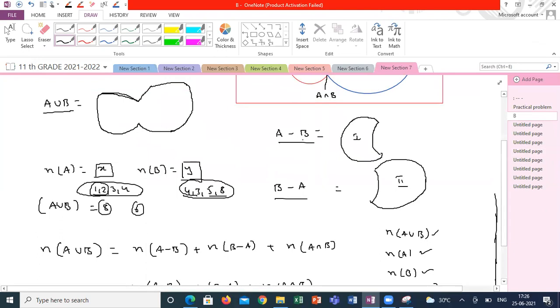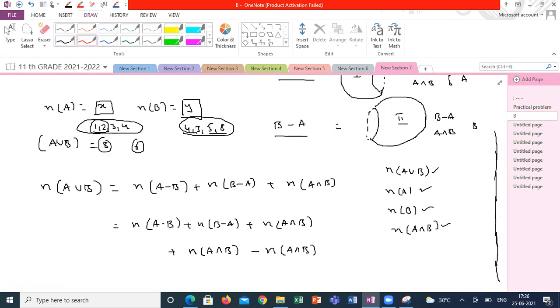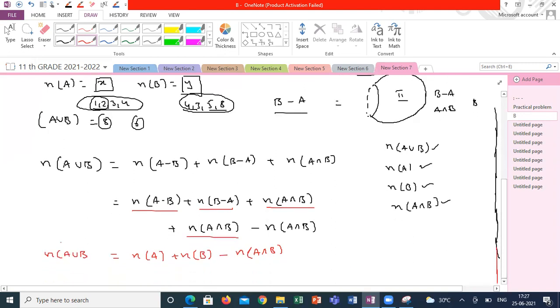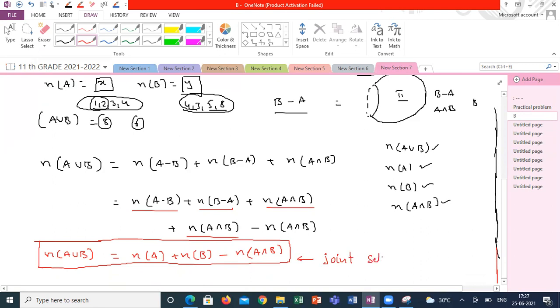Suppose I add A minus B plus A intersection B, this is only my A. If I add A difference B elements and A intersection B elements, I will get A. If I add B minus A elements and A intersection B elements, I can fill the total set of B. So n of A minus B plus n of A intersection B can be written as n of A, and n of B minus A plus n of A intersection B can be written as n of B minus n of A intersection B. So this gives n of A union B. This is one of the main formulas we have to keep in mind to solve n of A union B, if they give the number of elements in A, in B, and in A intersection B for joint sets. Understand, guys, how I got this one?